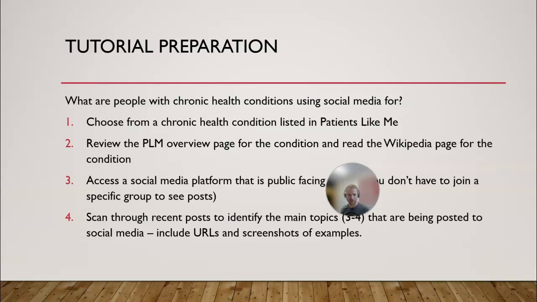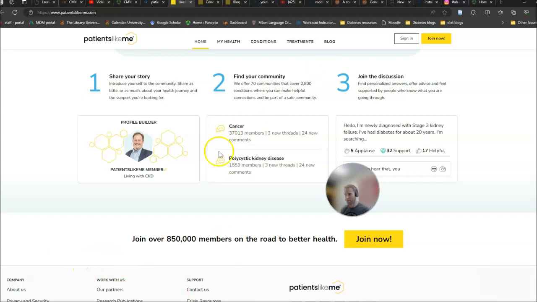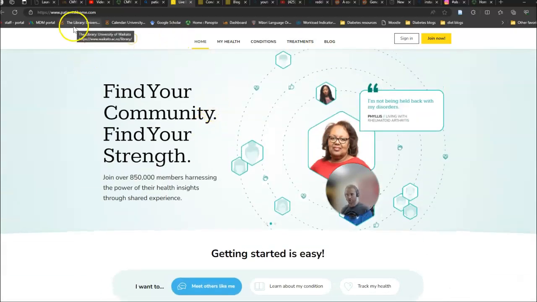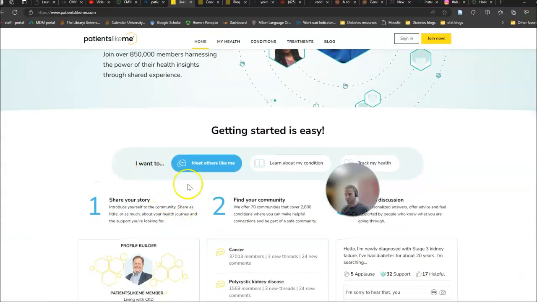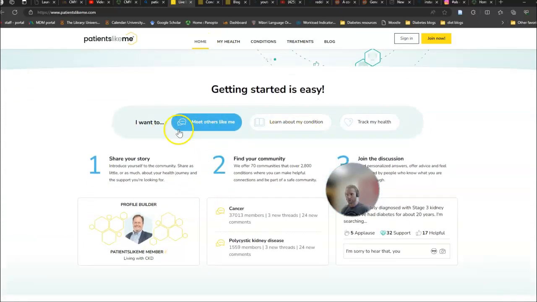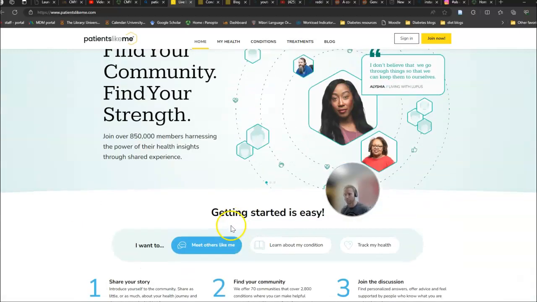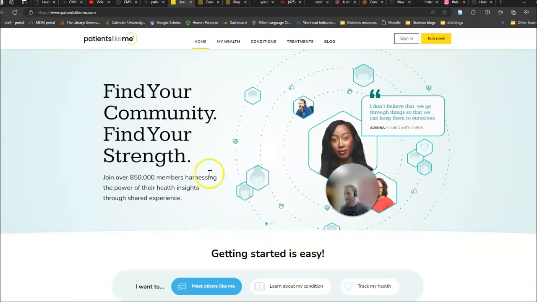So if I can just jump through to it here. So patientslikeme.com is nice and easy to find. You start off on the home page. You can have a bit of a read through. Click on these options here: I want to meet others like me, learn about my condition, track my health. It will give you some examples of what it will offer.